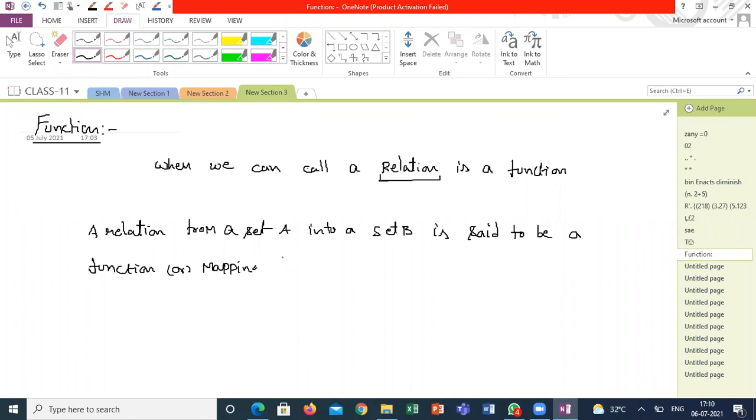That means a relation is a function or mapping from set A to B